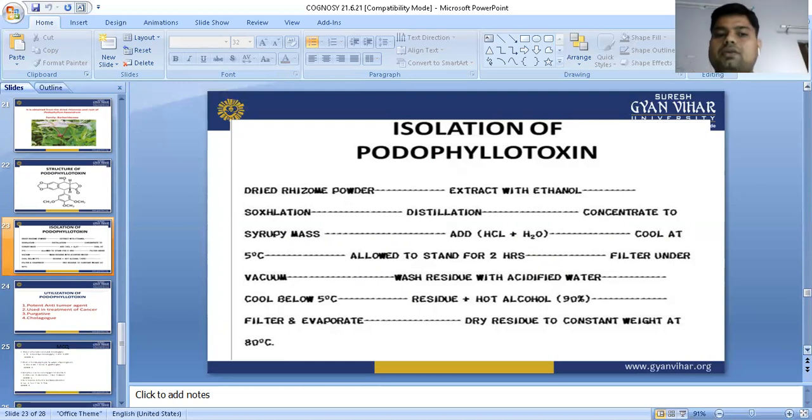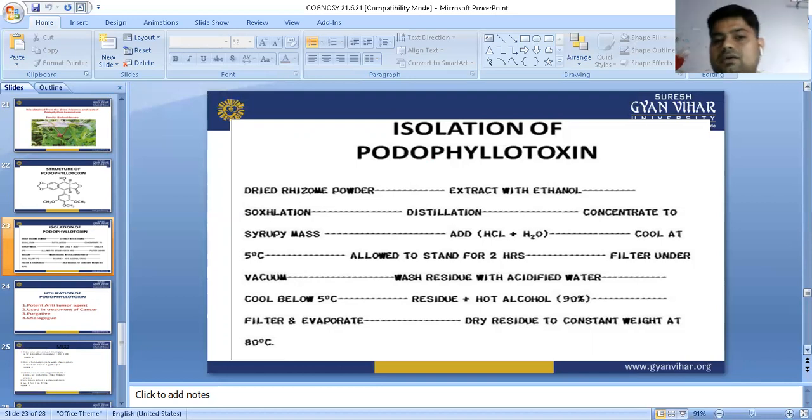Now, dried rhizome powder we are going to extract with ethanol, using the Soxhlet apparatus. When we are doing Soxhlet extraction, what would we do? First of all, we are going to take a round bottom flask. In the round bottom flask, we are going to take ethanol 50 ml, and we are going to take dried rhizome powder of Podophyllum hexandrum, and we are going to start the assembly.